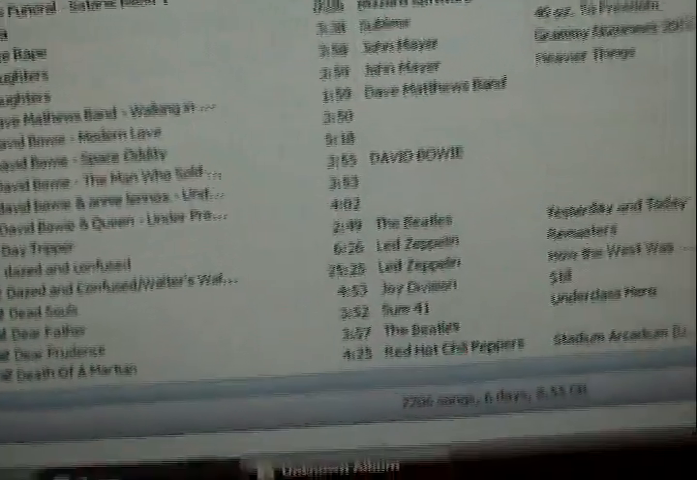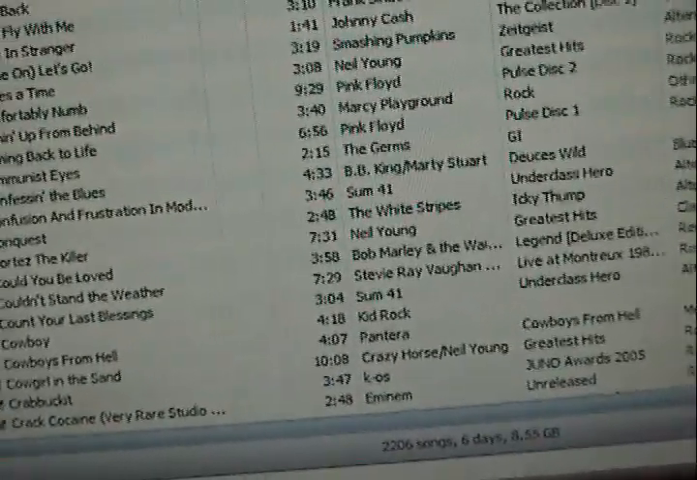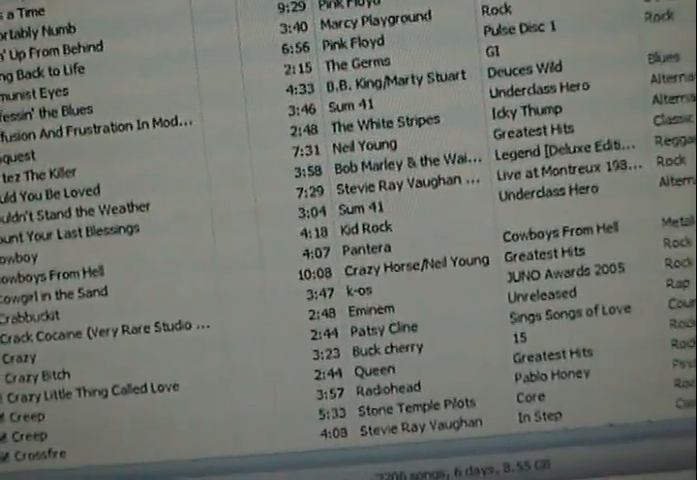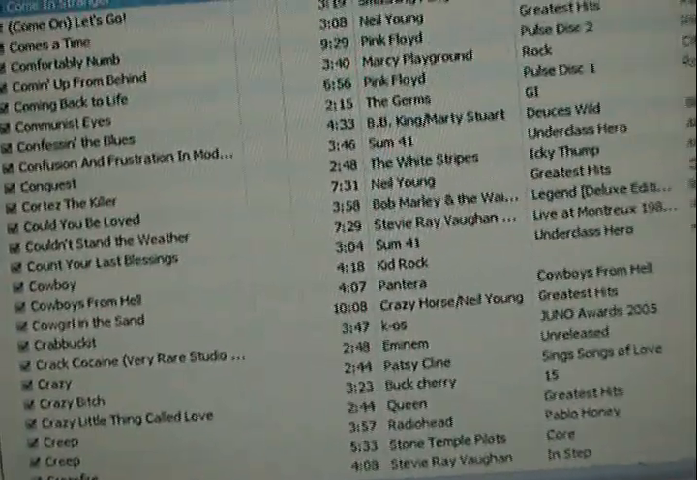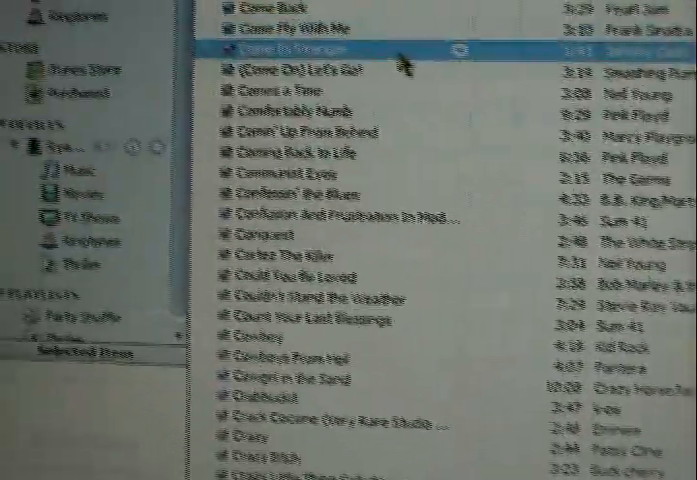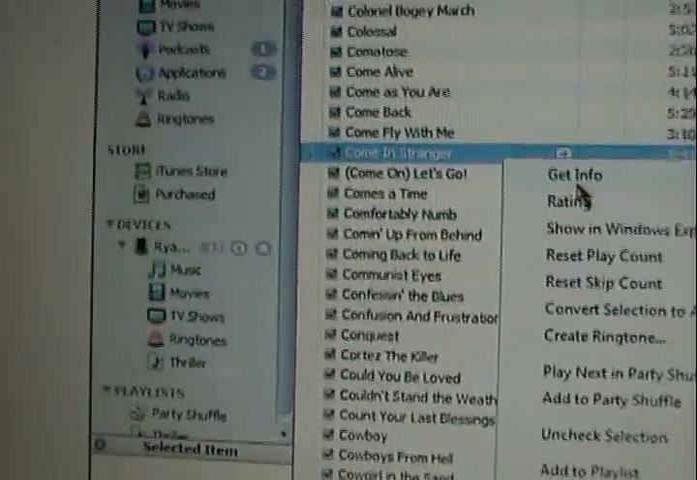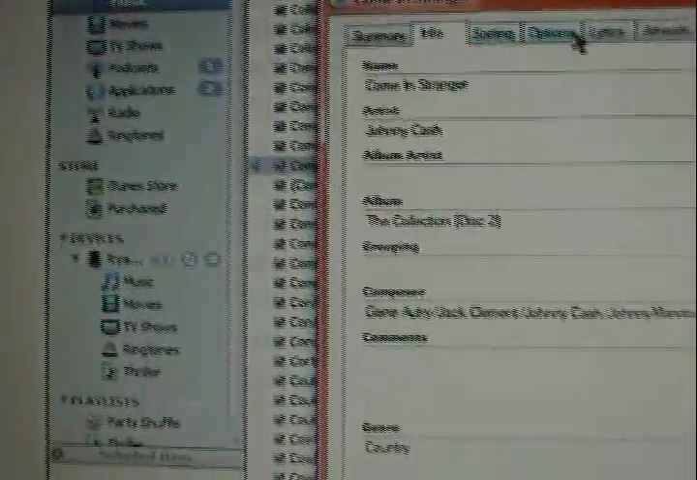So random song, let's choose Johnny Cash Owns. Okay, so any song you want, just say whatever song. Okay, so go to the song you want and click Get Info, then go to Options.